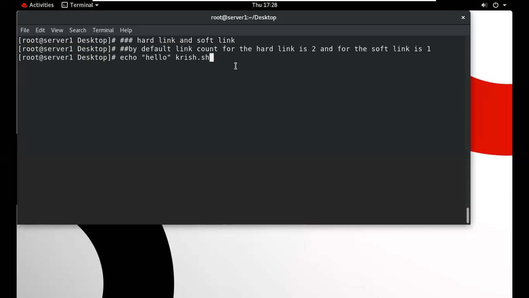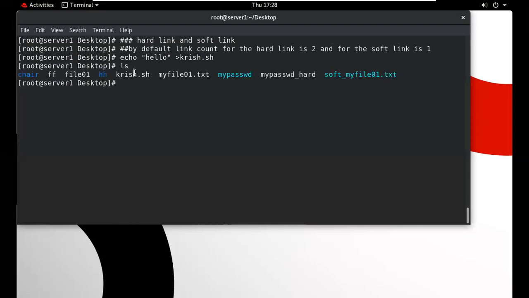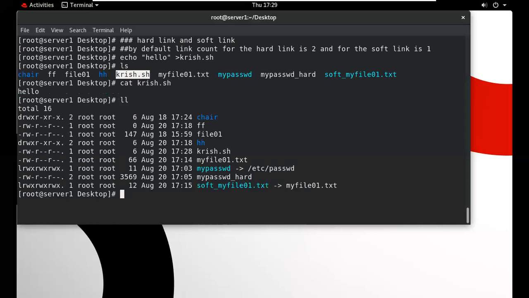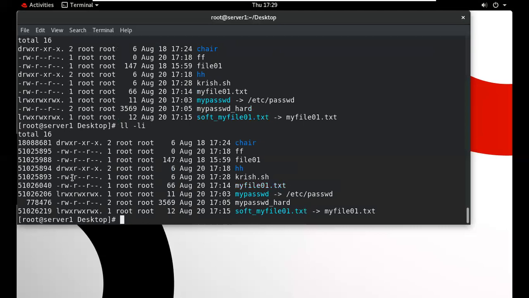So your file will be created, and you have the content in this file. Now at this time, what is the link count? It is link count 1 by default because it is a regular file only. So for a regular file, it is only 1.